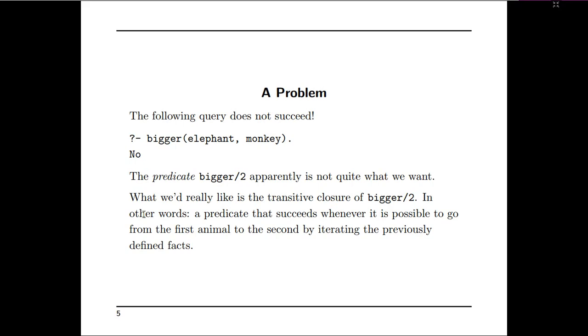So the predicate bigger by 2 apparently is not quite what we want. Here bigger by 2 means bigger is the predicate and 2 is the count of the number of parameters that you are giving to this particular predicate. What we really would like is the transitive closure of bigger by 2. In other words, a predicate that succeeds whenever it is possible to go from the first animal to the second animal by iterating the previously defined facts.